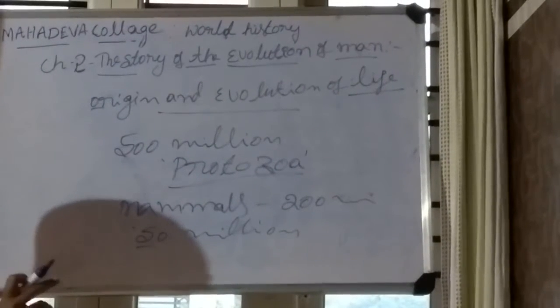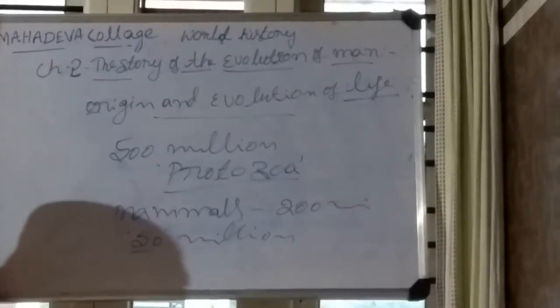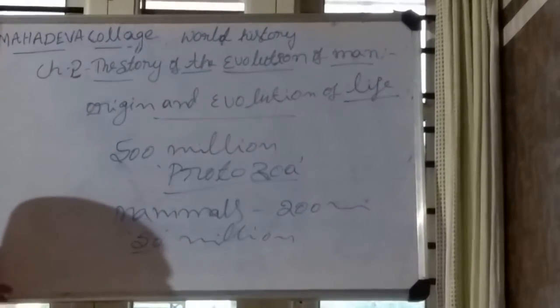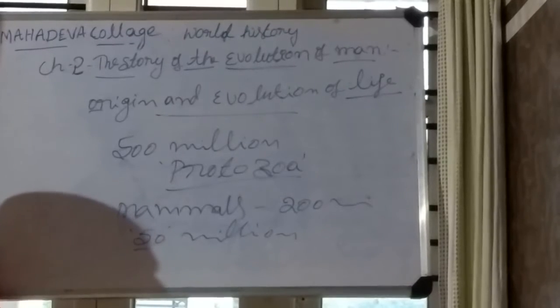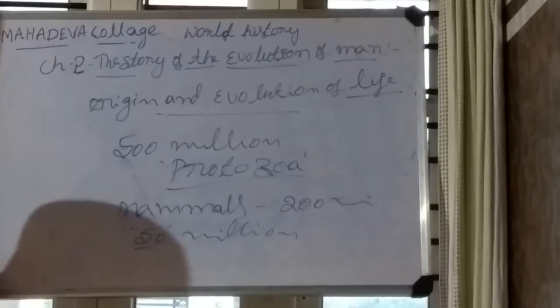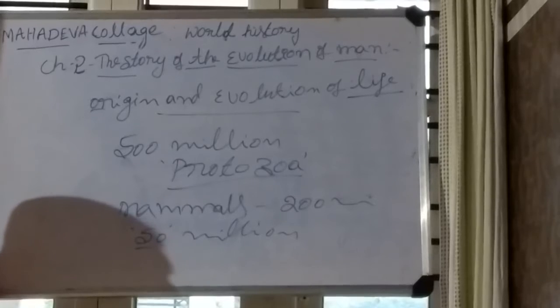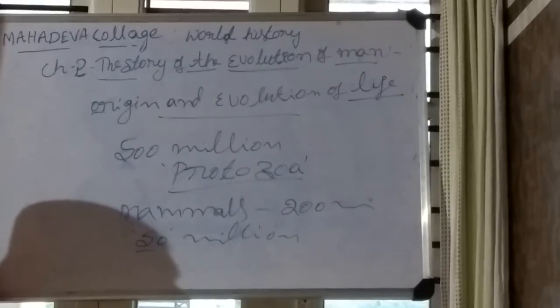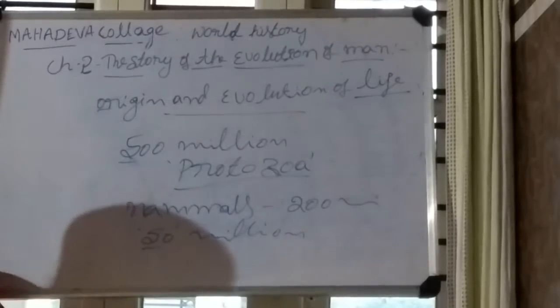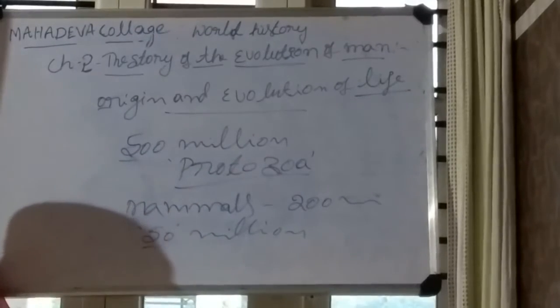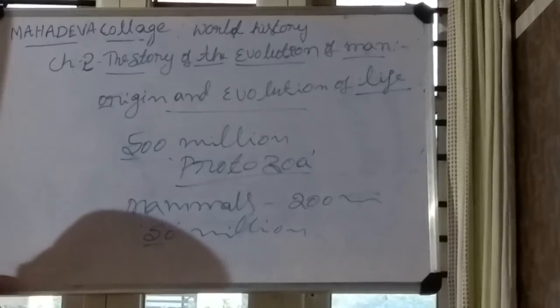When they combined, they formed life in water. After that, water plants formed. Next, about 500 million years ago, protozoa were formed in the water.